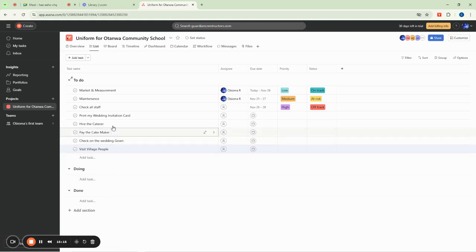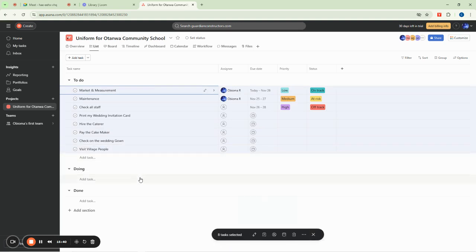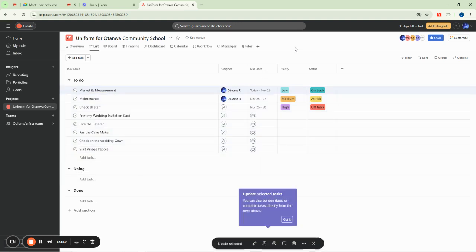So when she now starts doing them, maybe she has gone to the market to buy the materials that she was asked to buy. So she's now going to go and meet the person that is going to sew her clothes. So she's now going to move this one from here to this doing stage here. She needs to move it down from here to this one at the bottom. It will just move. Okay, so that's just how the thing works.